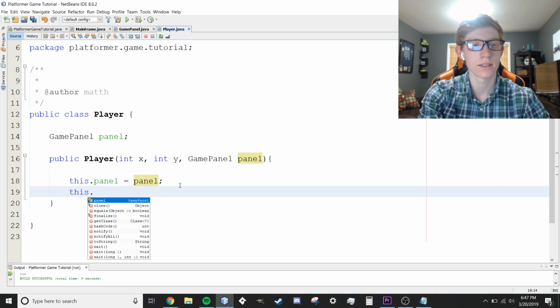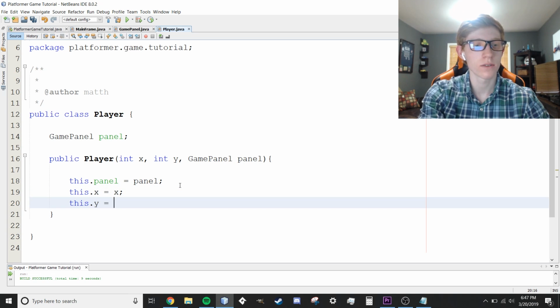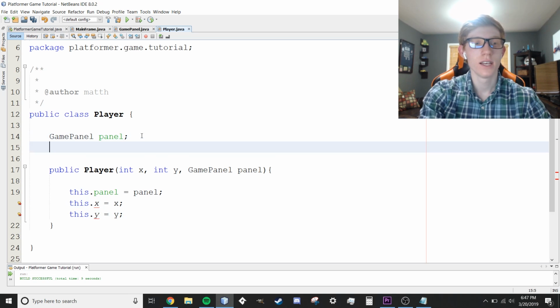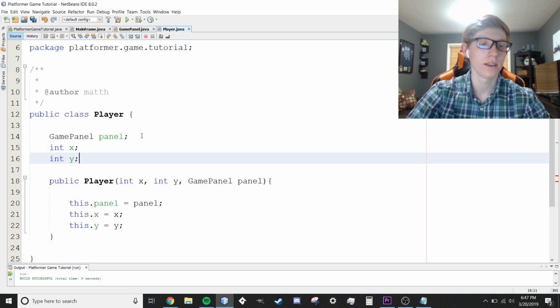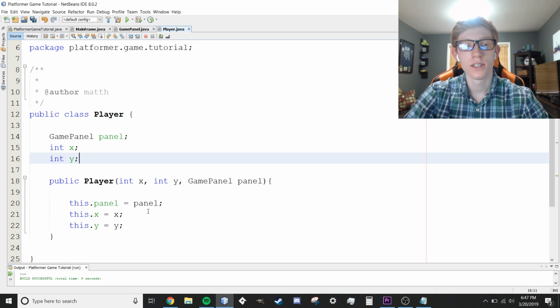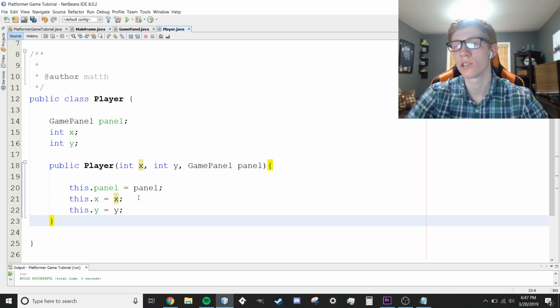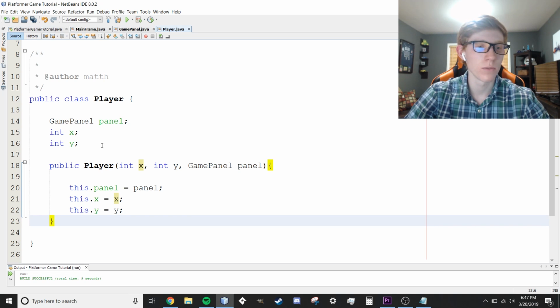We're also going to say this.x equals x, and this.y equals y. And these ones should turn, we haven't created the actual x and y yet. So outside of our constructor, again, we're going to say int x, int y. And those should turn green, and so should these. So again, this is telling the player, take the x value that was given to us and set my x value to that. You don't always need to use this. We only use it within here because there's two variables with the same name, so that eliminates confusion. If we were in a different method, which I'll show you in just a moment, you don't need to use this.